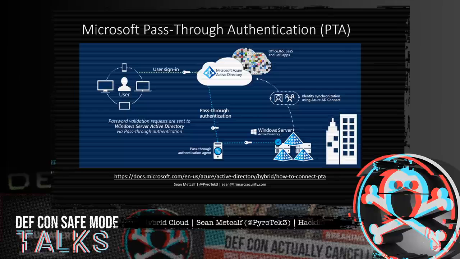Microsoft's pass-through authentication is similar because with Microsoft Pass-Through Authentication, or PTA, it provides users the ability to authenticate to Azure Active Directory, which is passed through to the on-prem AD and validated in Azure AD by getting the status back from the PTA agent in the on-prem environment. PTA is enabled via Azure AD Connect. The users use the same passwords to sign into both on-prem and cloud-based applications.